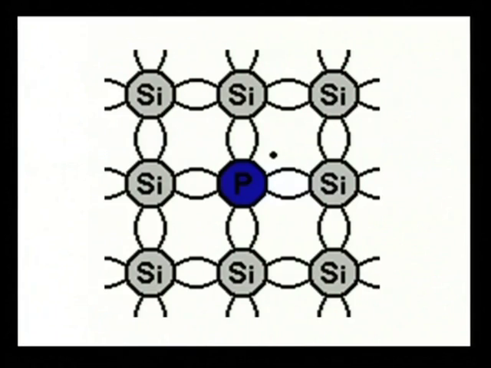Here in this slide you see that one silicon atom has been replaced by the phosphorus atom. So, out of the 5 electrons of phosphorus, 4 electrons have formed bonds, right, and 1 electron is the electron which is free in the crystal lattice.